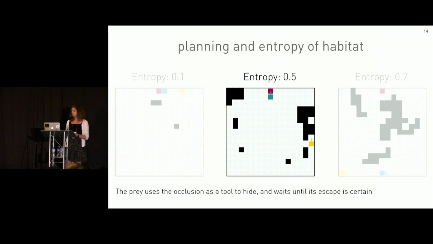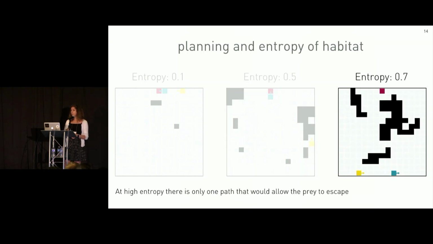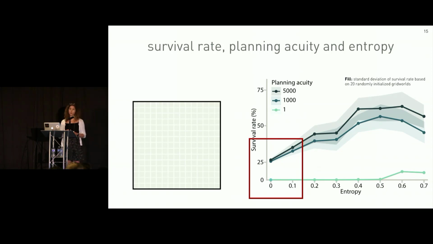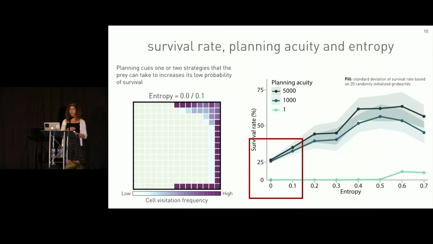As we increase entropy further, and therefore the density of occlusions, the world effectively becomes smaller and jungle-like, which allows for only a few paths to lead to success. Now, if we do a similar analysis and look at 100 episodes per planning acuity to quantify survival rate for now 20 randomly generated environments, we see that when entropy is low, similar to our initial findings, survival rate is low. Now, if we were to look at trajectories taken in this world that led to survival, as demonstrated by a cell visitation heat map, we would see that at low entropy, planning only leads to the discovery of this wall-following behavior, which suggests that reactive control may be just as good as planning for this kind of environment.